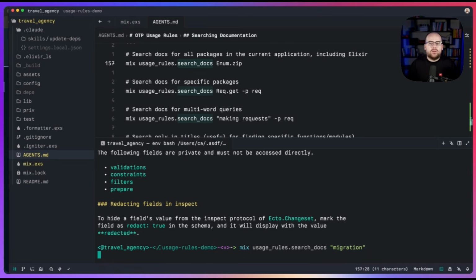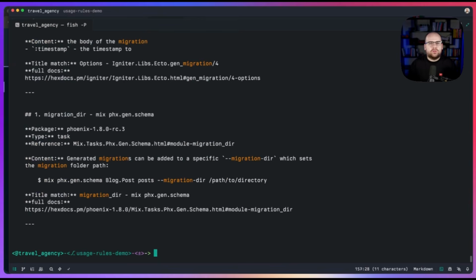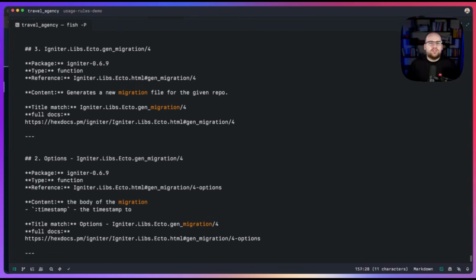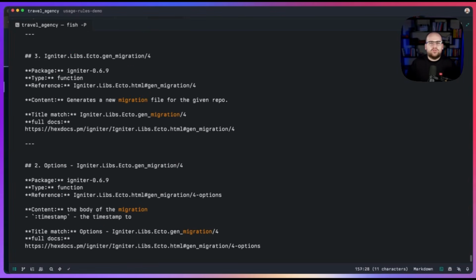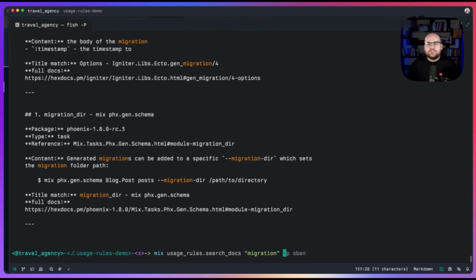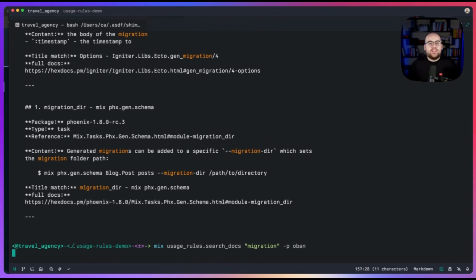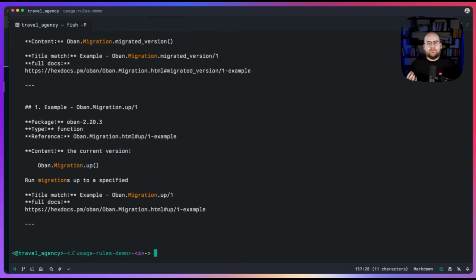Let's say we want to learn about migrations in general. We'll see migration results from the Phoenix package, from Igniter, and from Oban. Actually, I want to take a look a little closer at Oban specifically. So I'll add -p Oban, and now all of the results are coming from that specific package. But of course, that's not all. It even searches the packages that you don't have installed.